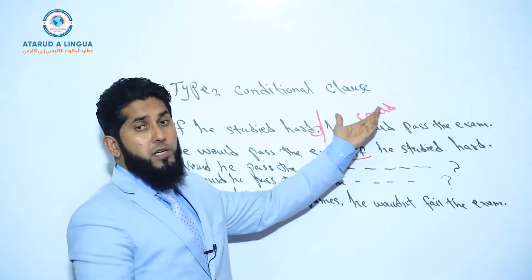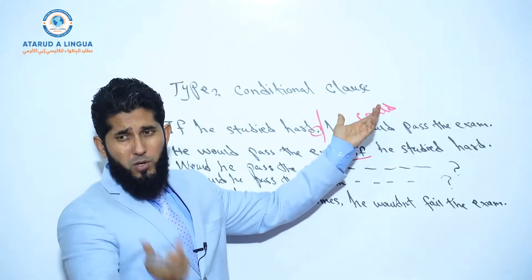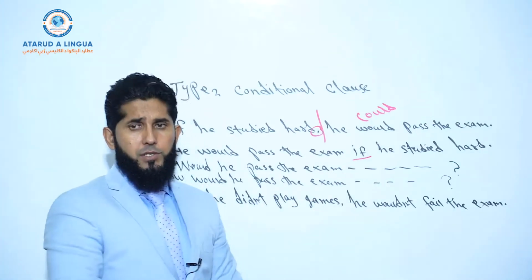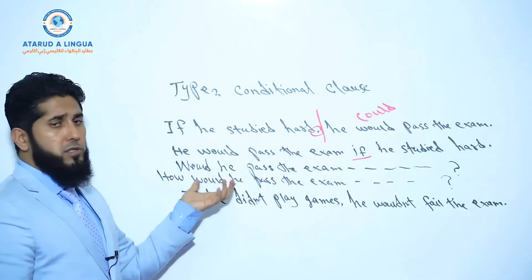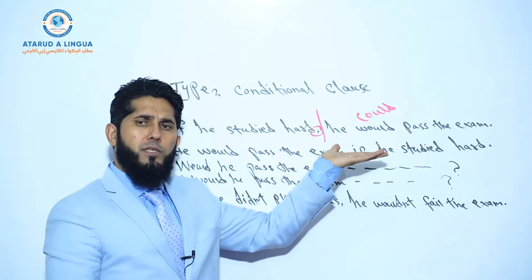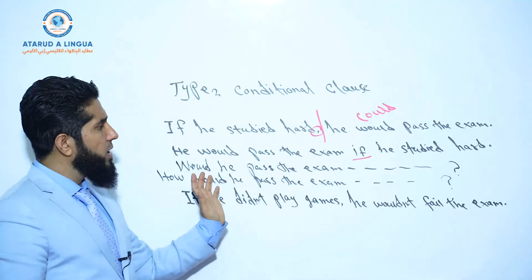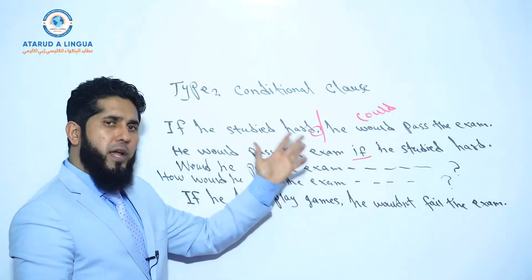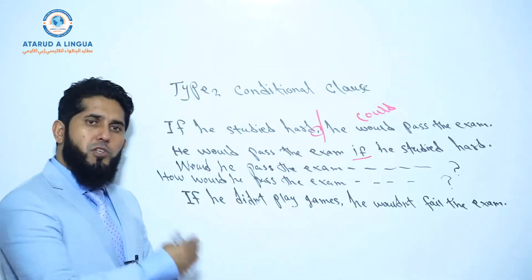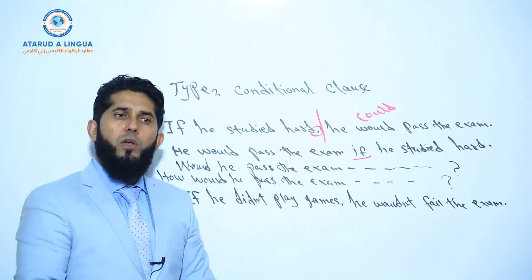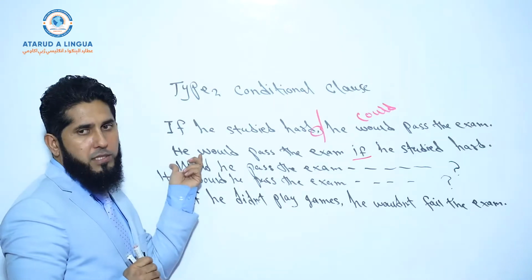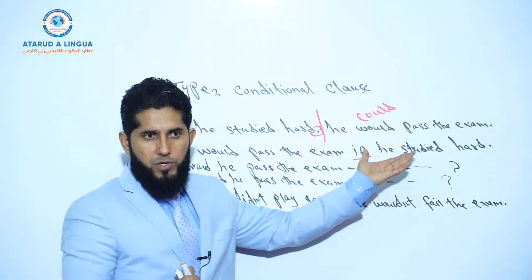But it doesn't show condition, it shows just the possibility or the ability, okay? But would shows condition. And if you change the positions, then the comma is not necessary in the middle of your complex sentence. And if you want to change your sentence to negative form, you may bring changes in both classes. But if you want to change it to interrogative form or question form, then you only bring changes in your main class and not in the if class, okay?